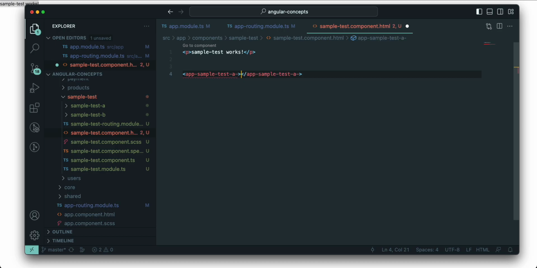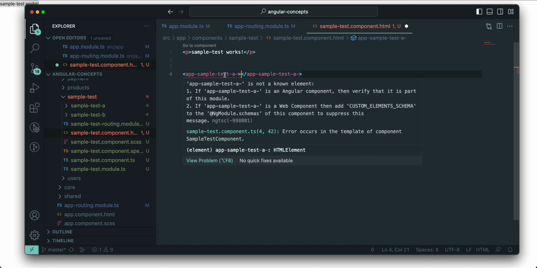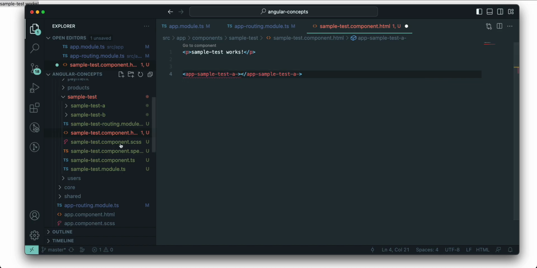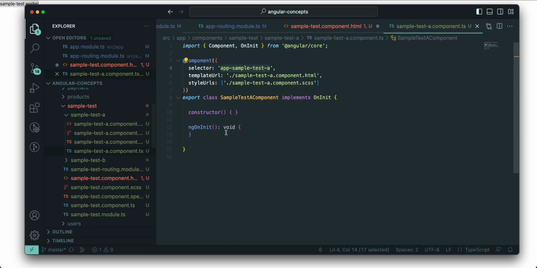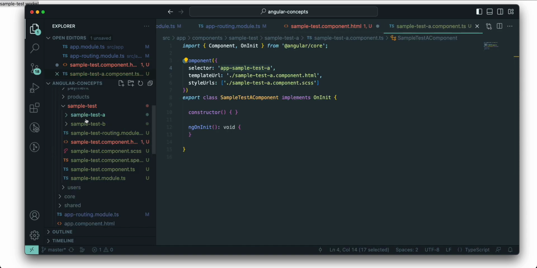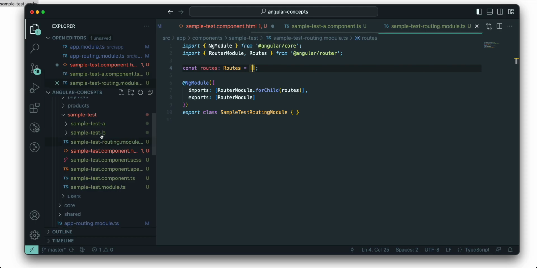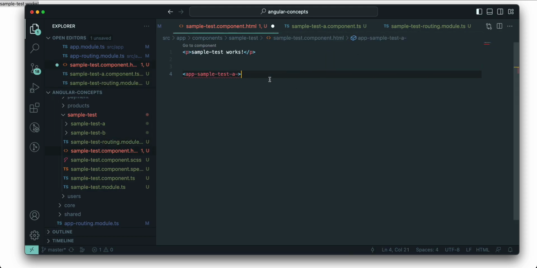But now if I want to use my child component here, sample test A, it says it is an Angular component. That's what is being used here, sample test A. Is that used inside our routing file? Okay, let me share with you.